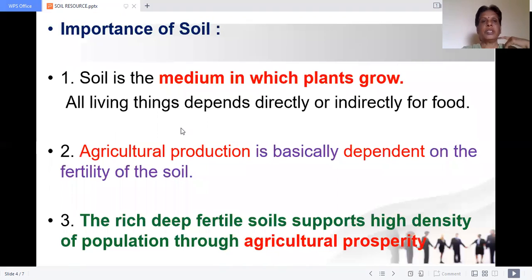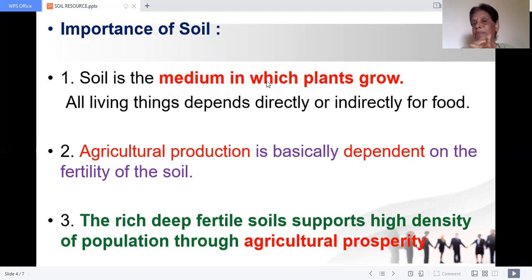Okay. The importance of soil. Why is soil important? Soil is important because it is a medium in which plants grow. Medium means an instrument through which something is done, as money is a medium of exchange. Without soil, plants cannot grow.